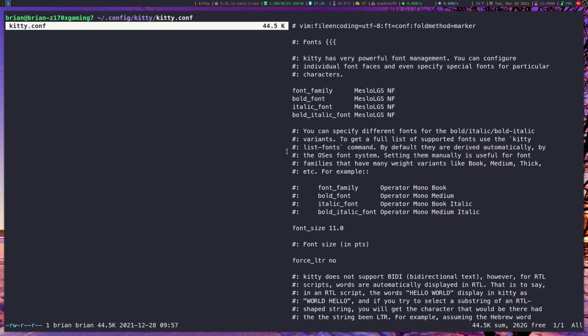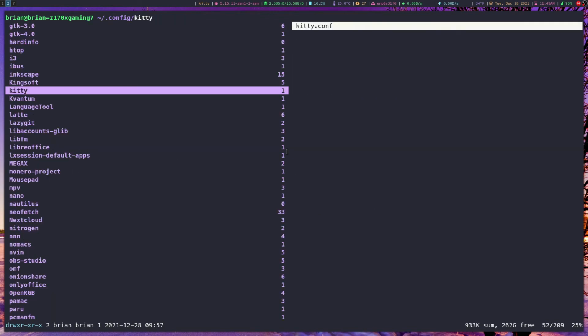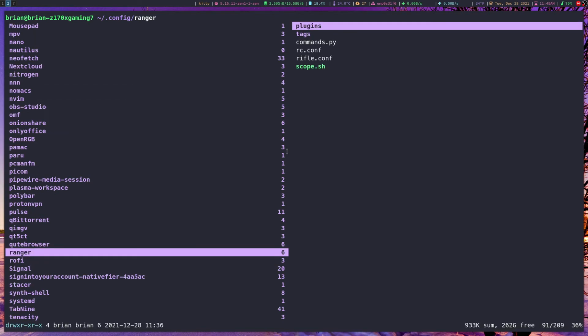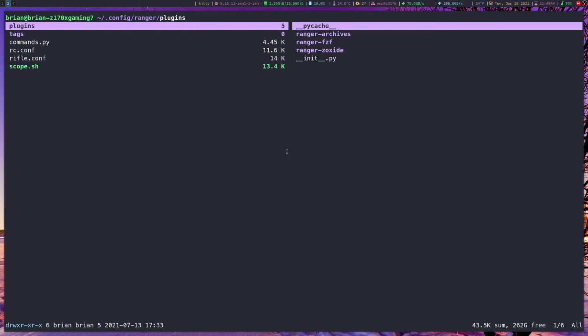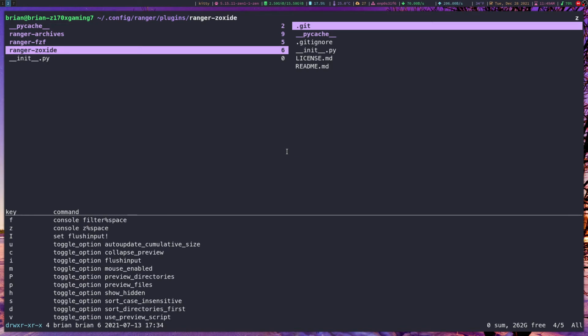So let me actually now go in and show you the configuration files for Ranger. So if we go in and we search Ranger in .config, you will see a few different things. There, you can add plugins if you want. So for example, I have Ranger Zoxide, which allows you to hit Z. At least it should, but I have it set for something else.